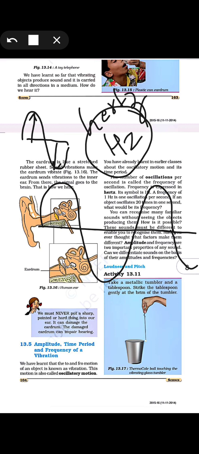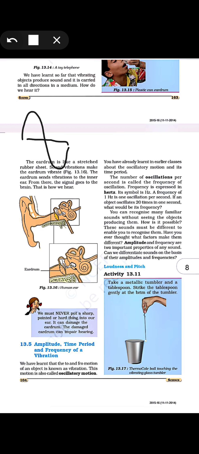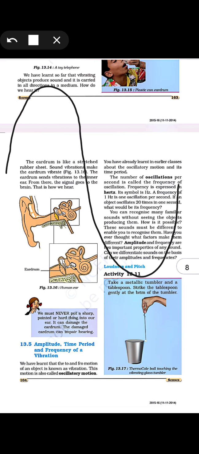Now what does amplitude mean? When the wave travels, it will take some time, right? That is the time period. And how many waves travel in 1 second is considered the frequency. Now if we talk about a single wave, see how much this wave is displaced in the top direction and in the down direction.